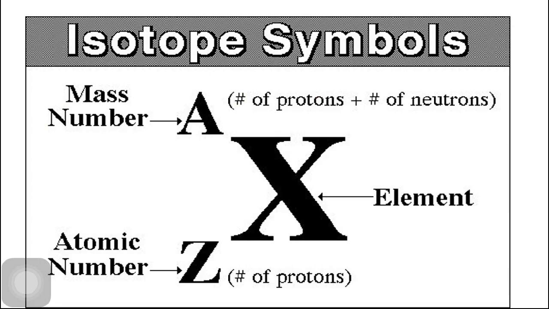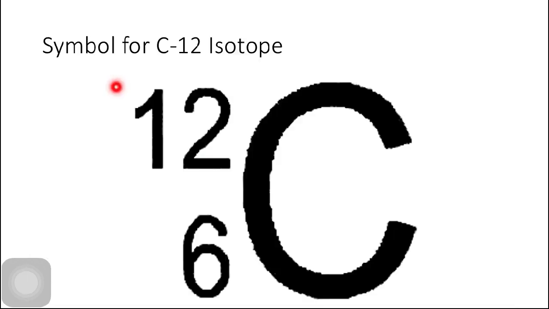It is very important to know how to write the symbol for isotopes. Here is the symbol for isotopes: X represents the element, A on the top left side represents the mass number, and we know that the mass number is the sum of protons and neutrons, whereas Z at the bottom represents the atomic number, and the atomic number is equal to the number of protons. Here is the symbol for the carbon-12 isotope. This 12 represents the mass number of carbon, whereas this 6 is the atomic number of the carbon atom.